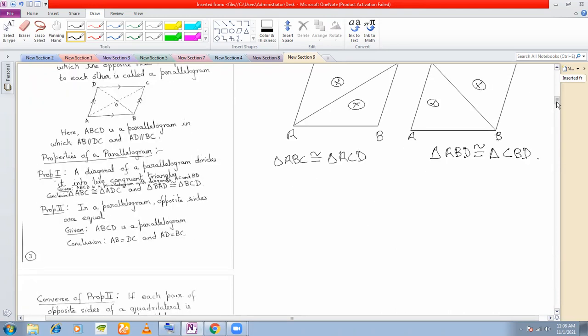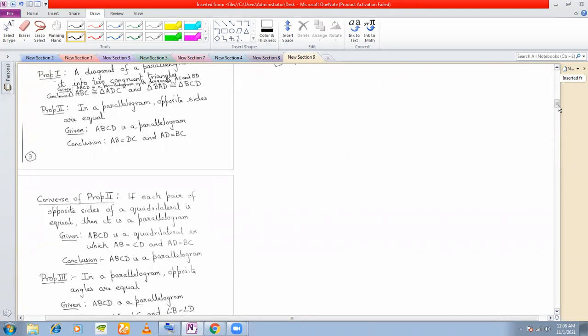Let's see the next property. In a parallelogram, opposite sides are equal. You already know this, right? That the opposite sides of a parallelogram are equal. We have done the proof also, so no need to cover this once again.